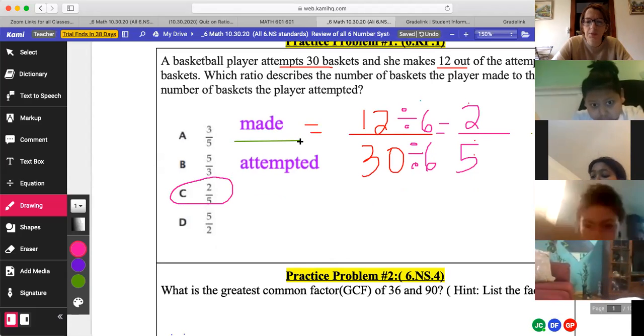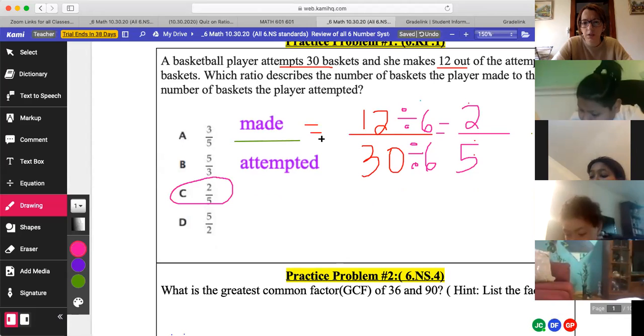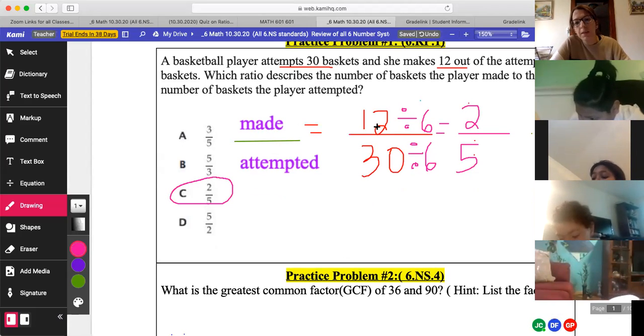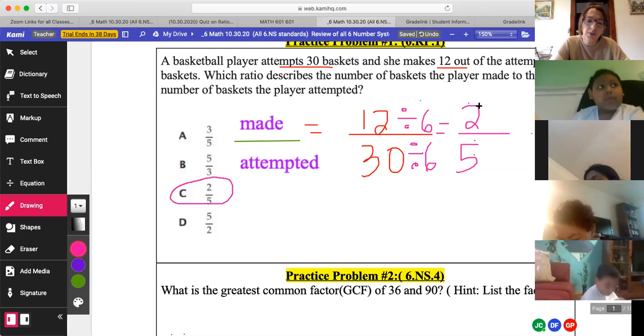Guys, please write this down. You don't have to write the question. You could just put the work I wrote. So 12 baskets were made. So for every 12 baskets made, the player attempted 30. For every 2 that were made, he attempted 5. These are equivalent ratios. They are equal.